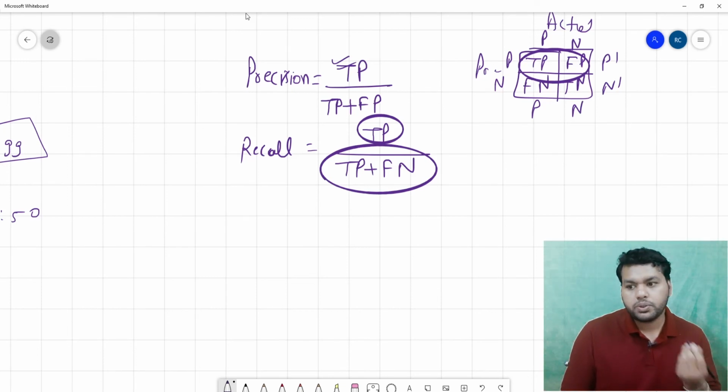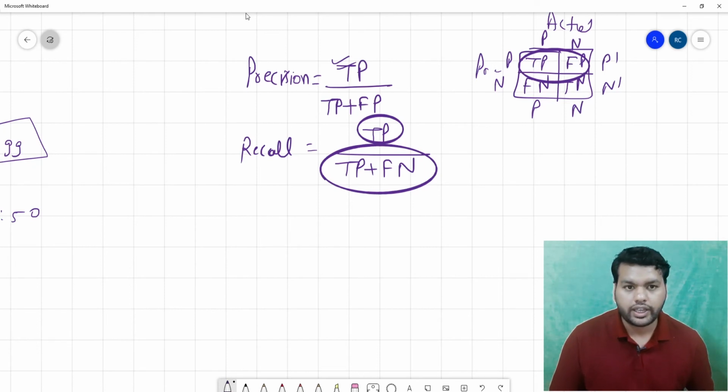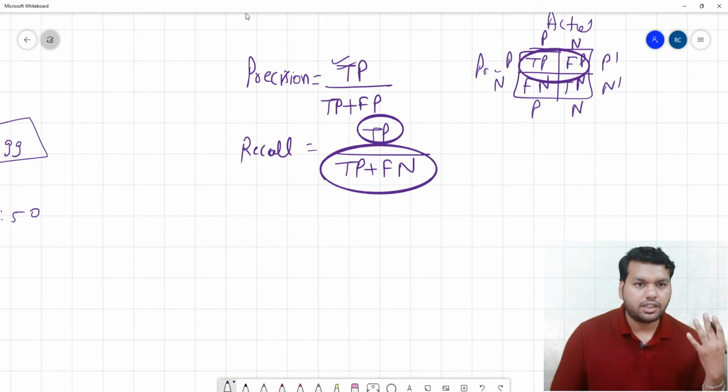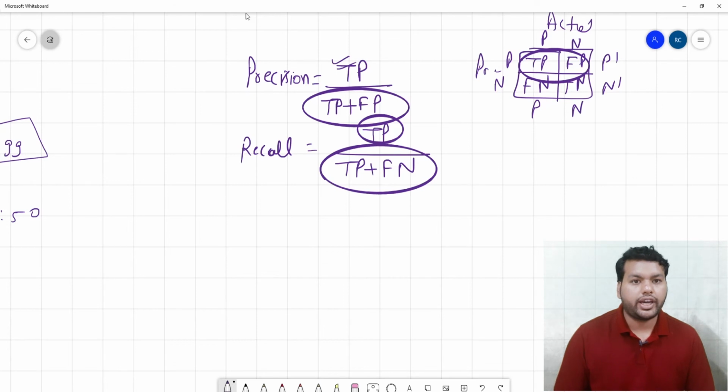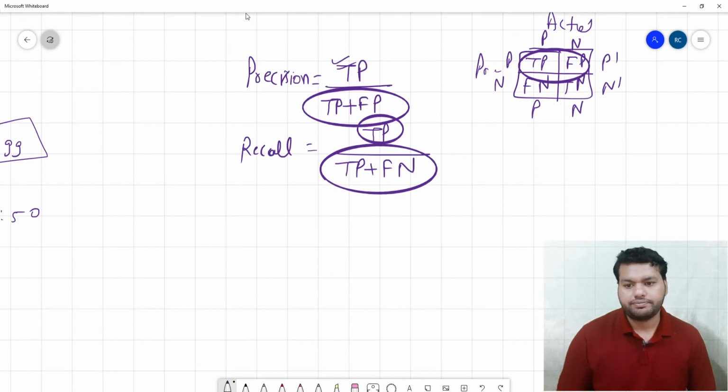But in the interview, suppose you don't remember what precision and recall are. Nowadays interviews are online and mostly people share the screen. So you can draw the confusion matrix like me and explain: this is the total predicted positive, and precision is how many true positives there are among the total predicted, and recall is how many true positives there are among the total actual positive points. These are very important definitions.